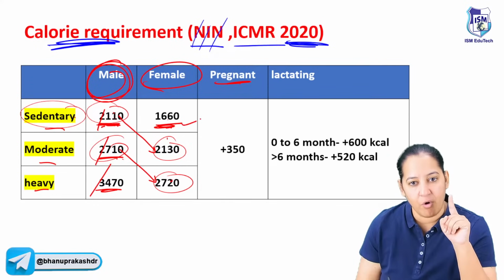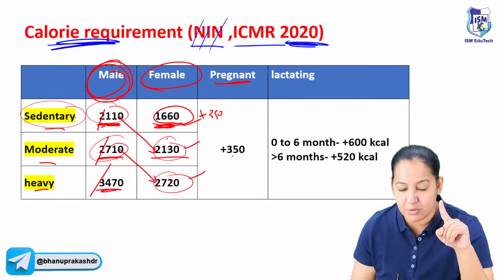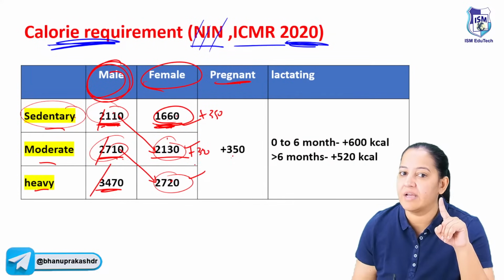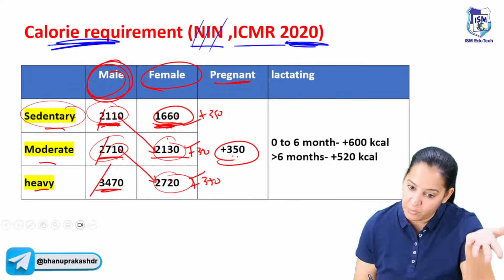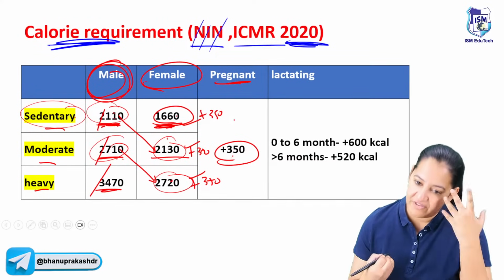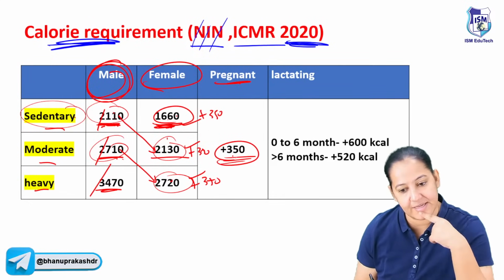During pregnancy, whatever the female category is, additional 350. If the female is this one, 1600 plus 350, don't calculate it now. Do it on the spot, because if you do it right now, you will forget. If the female is moderate, 2100 plus 350. If the female is an intense worker, 2700 plus 350. So additional 350 in whatever. In the first trimester, second trimester and third trimester, additional 350 kilocalories are required.